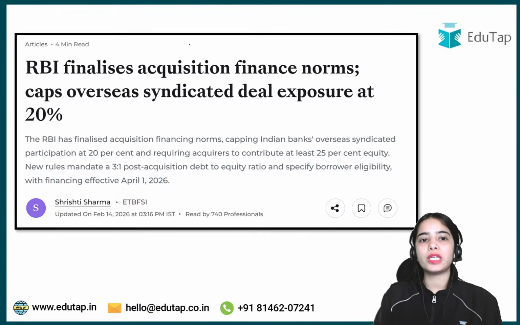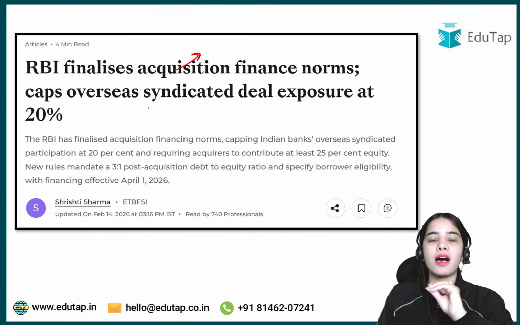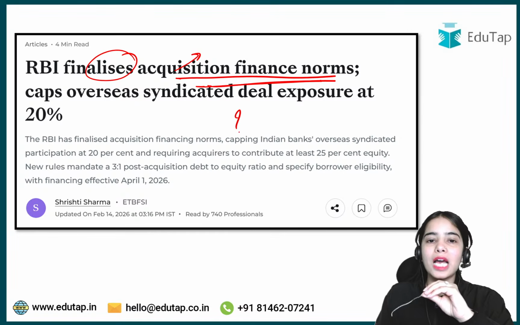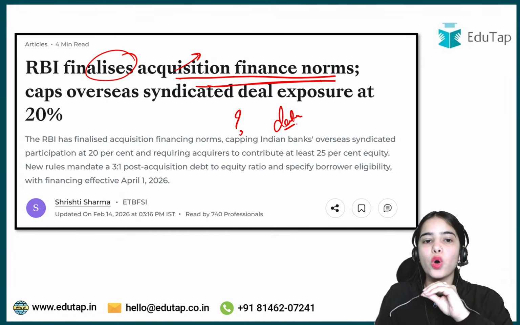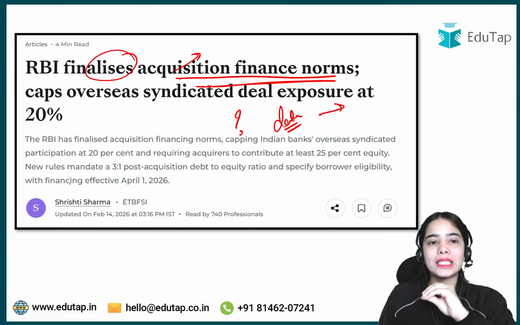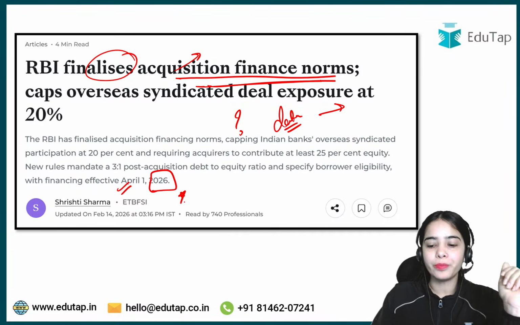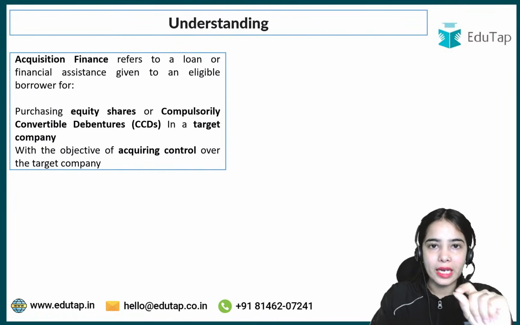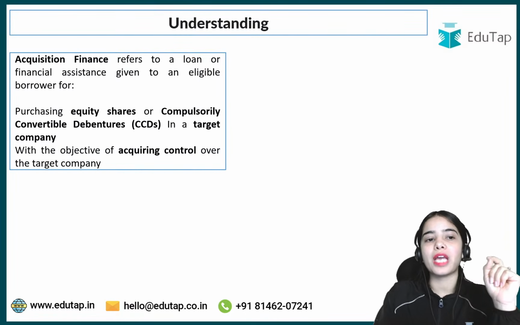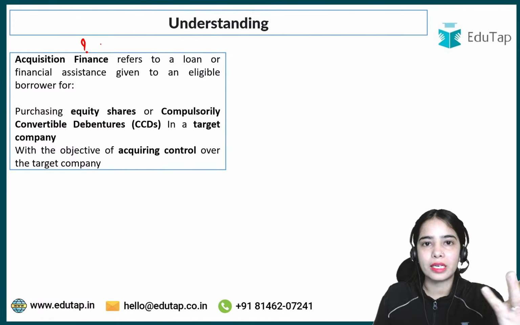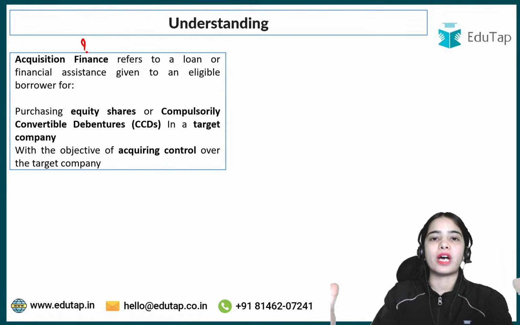Now moving forward to the next news article, that is regarding the RBI that has finalized the acquisition finance norms. So what is this acquisition finance? What are the data points? All of this we are going to discuss, and these norms are going to be in effect from April 1, 2026. Okay, so let's get started with the acquisition finance norms. But before that, we have to understand what is acquisition finance. Then we will understand the acquisition finance framework.